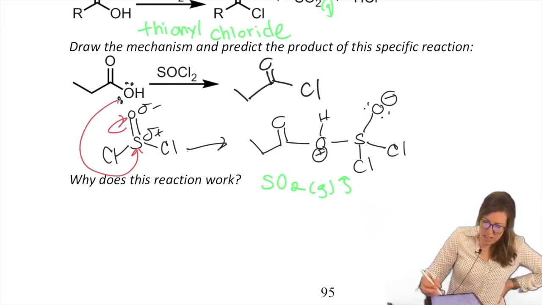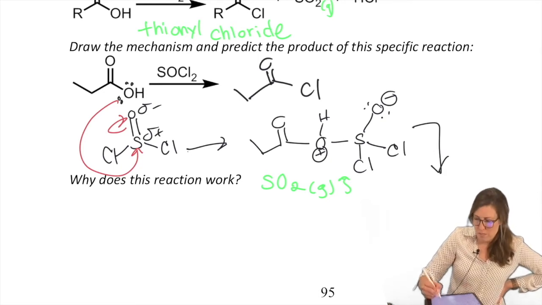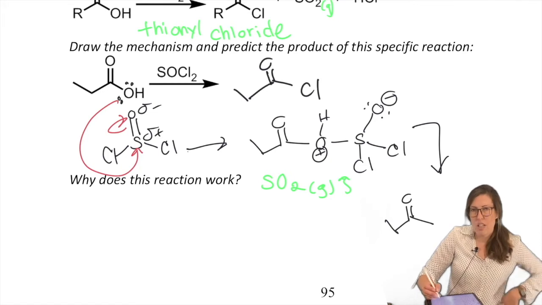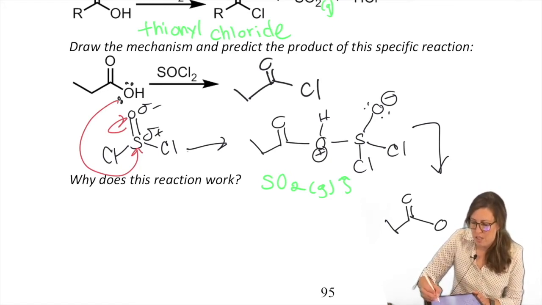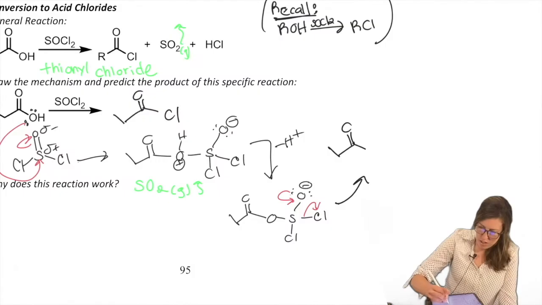Honestly, if you did it out of order, it's not the end of the world. I would still accept that, but I like to think about which is the better leaving group. So I don't want to have any competition. Because this is a longer mechanism, I'm just going to write minus H plus, because you know what I did. Took off the H there with a base. All right, now let's do this. Okay, one Cl is gone.